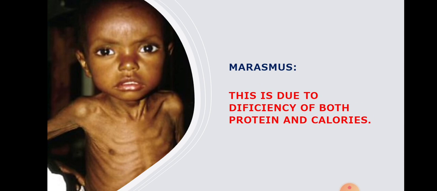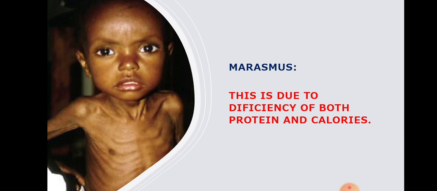So these all things are very important. The next malnutrition disease is marasmus. This is due to deficiency of both protein as well as calories, children. So both are very important. How many calories do you have to consume per day? Minimum 2000 calories you have to consume per day, right? Generally this disease occurs when there is an immediate second pregnancy, or repeated childbirths. If the mother gets pregnant very soon after the first delivery, then the child may end up with marasmus. Or if there are repeated childbirths, then also marasmus may occur.